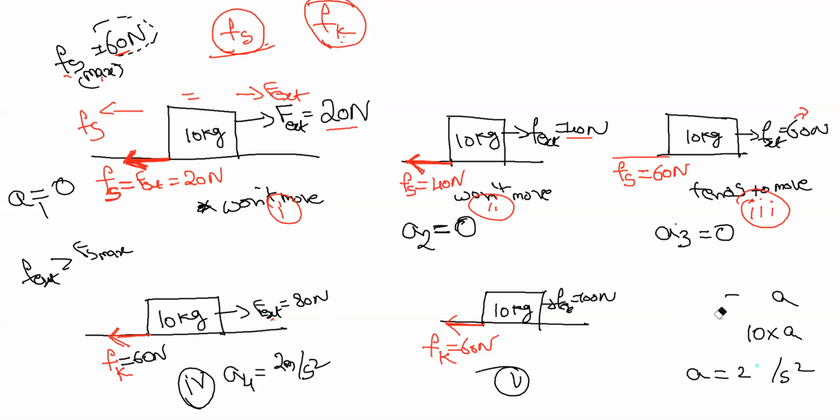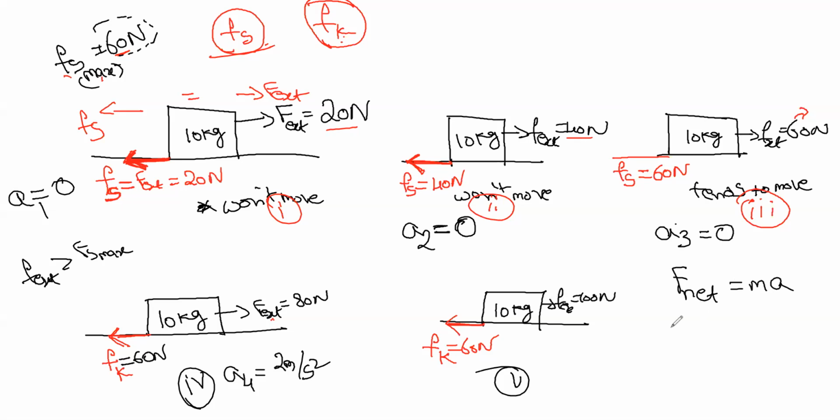Now, what is the acceleration for the fifth case? 4 meters per second square. We will show it in a calculation, because the main theme is about knowing the forces and equating the net force to ma. That is the main thing over here. First, F net is equal to ma. Now we have to calculate the net force.